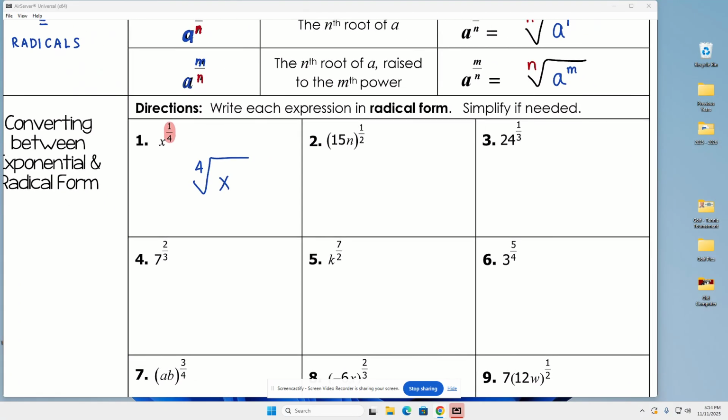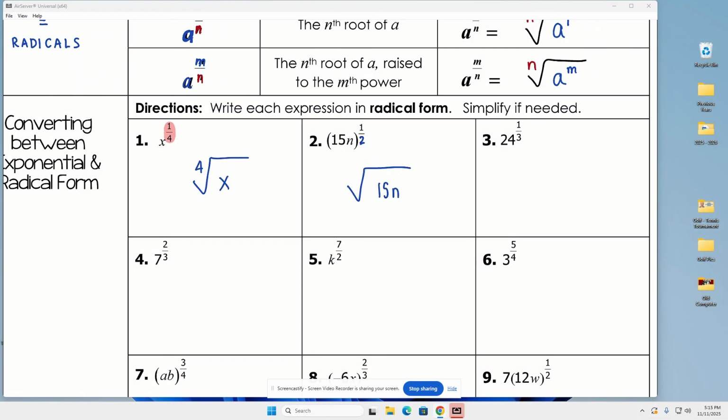Same with number 2. I always like to start with the denominator. This is the square root of, and in parentheses in the numerator we have 15n, and all that's raised to the 1st power. Well, what happens to something when it's raised to the 1st power? Nothing. So technically, I can erase those parentheses. It's simply the square root of 15n. Now again, why didn't I put something here? Because remember, whenever the root is 2 and I don't write anything, it's understood to be a square root. So the square root of 15n.